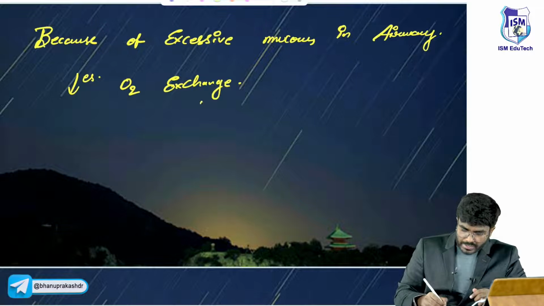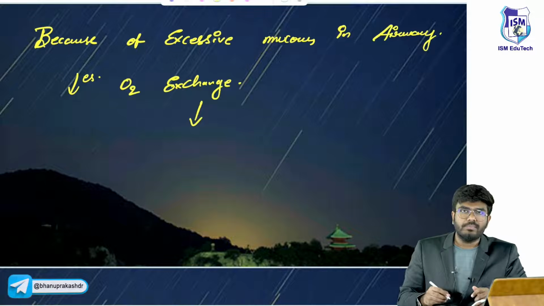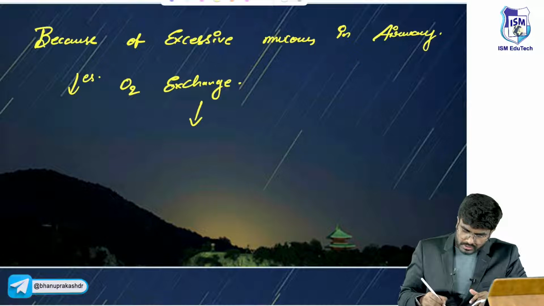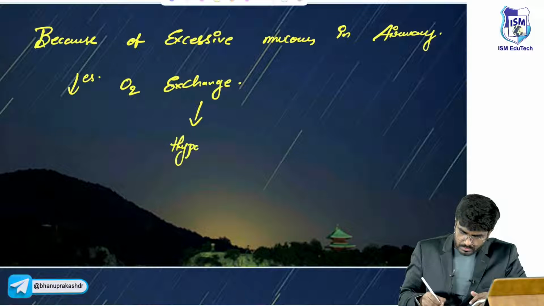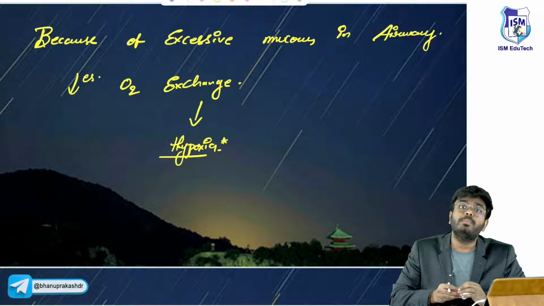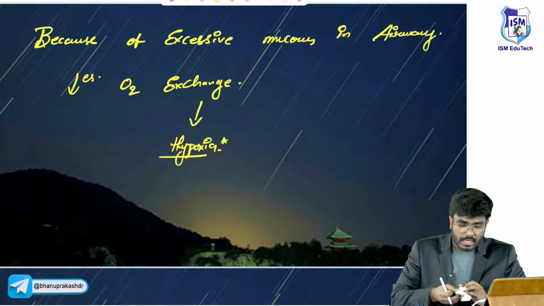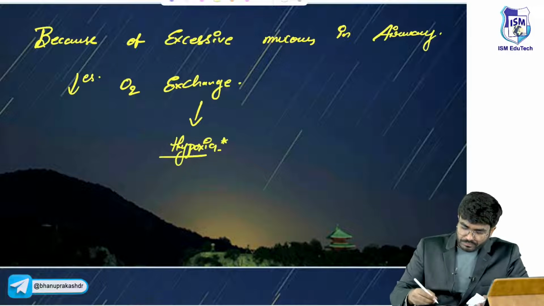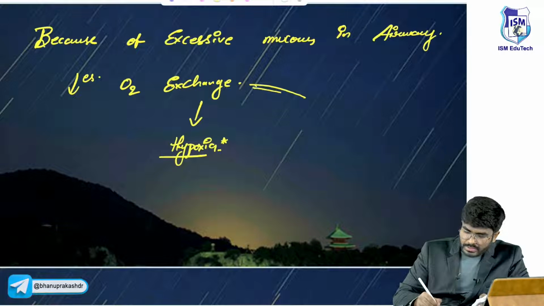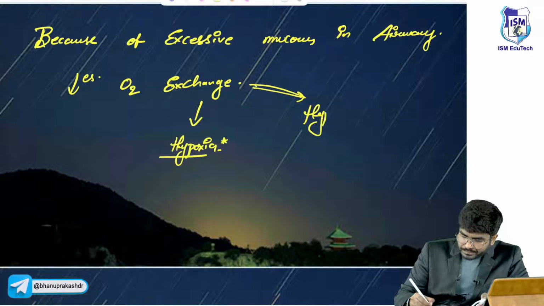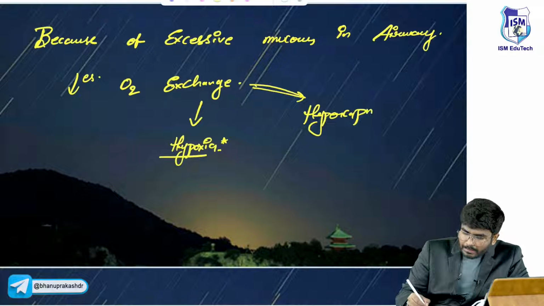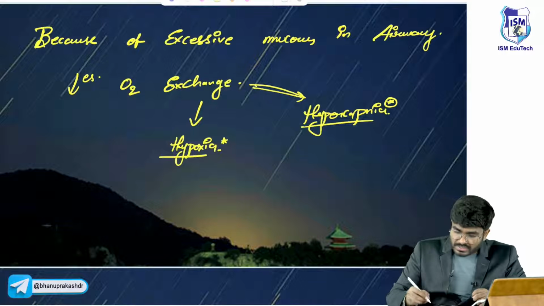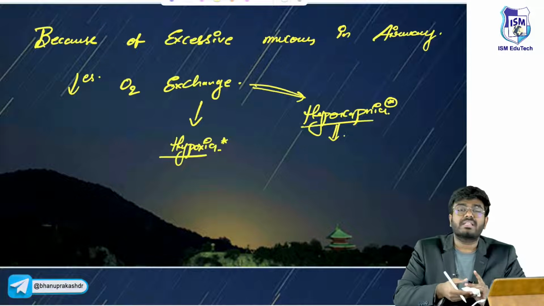So whenever oxygen carbon dioxide exchange decreases, what happens, sir? There will be hypoxia. So these patients with chronic bronchitis can have hypoxia, and what happens to the carbon dioxide levels in the body? They also increase. That is called hypercapnia. Because of this hypercapnia, the carbon dioxide levels are getting increased.